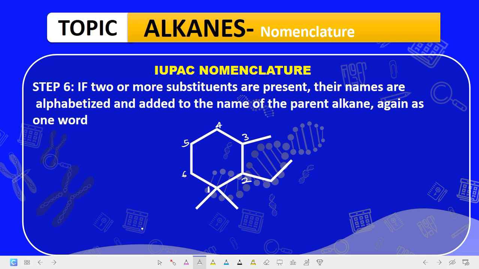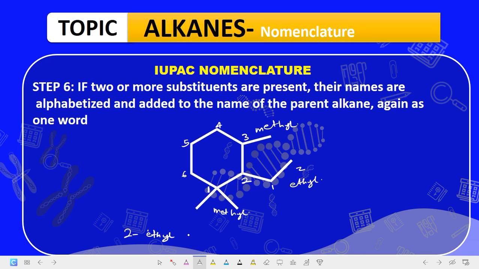So the name of this compound becomes, now first of all, you have a methyl substituent here. This is methyl, okay? Then here is 1, 2 carbons. This is an ethyl substituent, okay? And then this one is another methyl substituent. So our naming must start with the ethyl. So this becomes 2 ethyl.